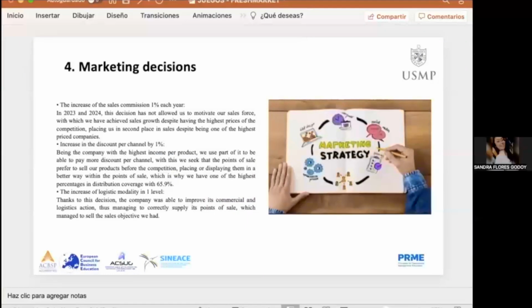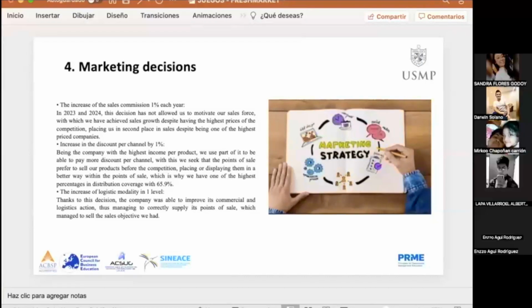Increase in the discount per channel by 1%, being the company with the highest income per product. We use part of it to be able to pay more discount per channel. With this, we seek that the point of sale prefers to sell our products before the competition, displaying them in a better way within the point of sale, which is why we have one of the highest percentages in distribution coverage with 65.9%.